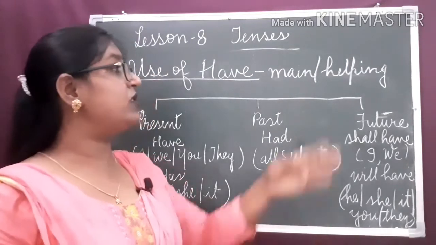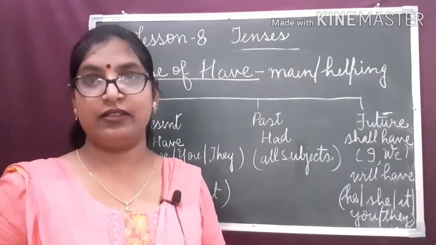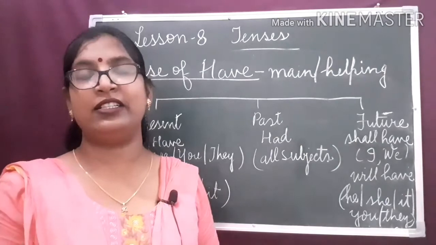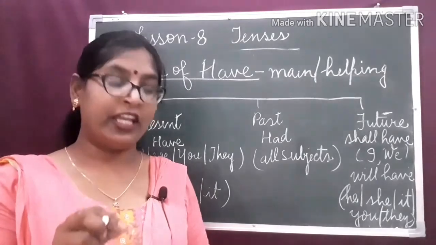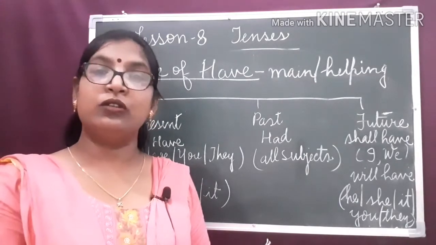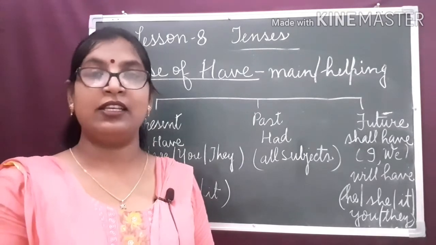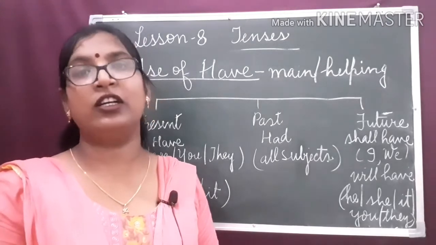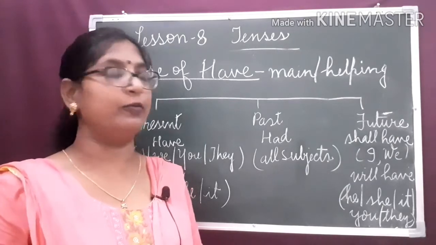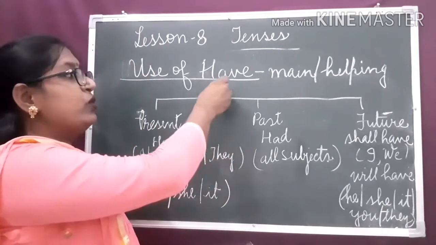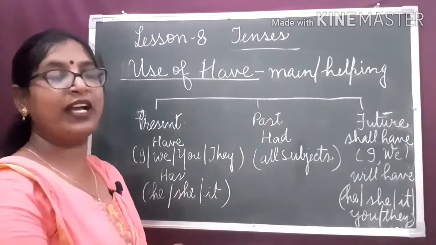As well as it is used as a helping verb. I have completed my syllabus. Complete is the main verb in this sentence. Have is a helping verb. So, to show the perfect tenses, we use have plus the third form of the verb. So, likewise, the verb have is used as a helping verb. Now, let us see how to use have in different tenses and the different forms of the verb have.